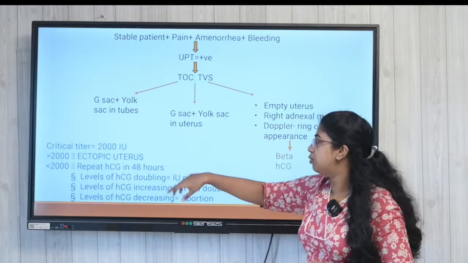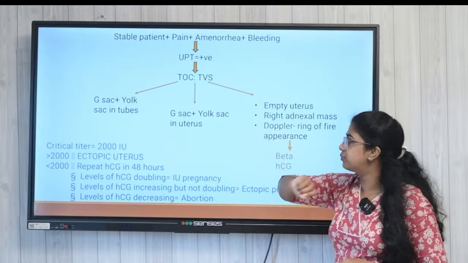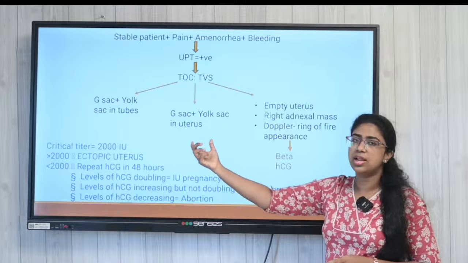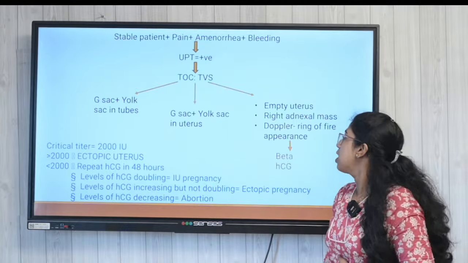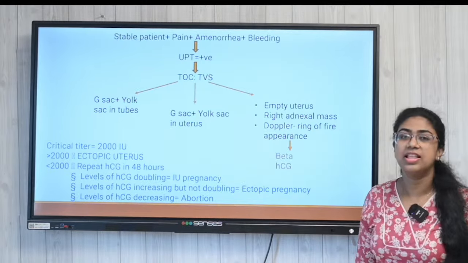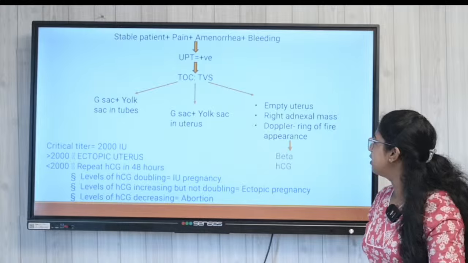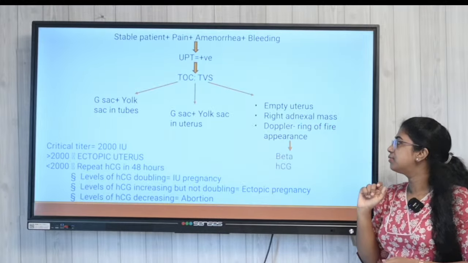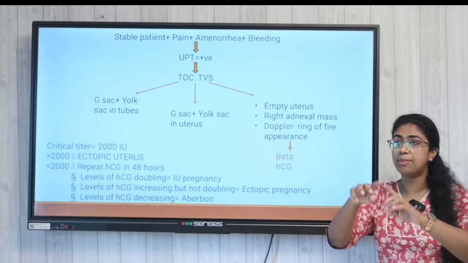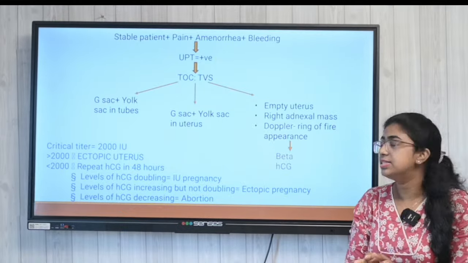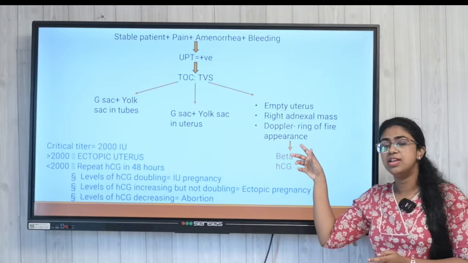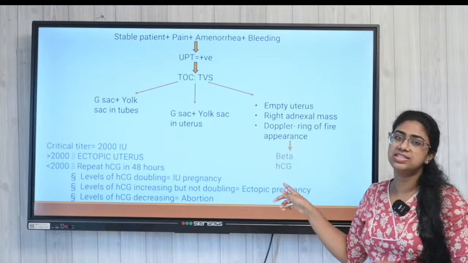The next case would be where we can see a gestational sac and yolk sac in the uterus. That means it is a uterine pregnancy. And a third case is that there is an empty uterus along with a right adnexal mass, and you see a Doppler ring of fire appearance. If we see such a sign, then we have to do a beta HCG level.